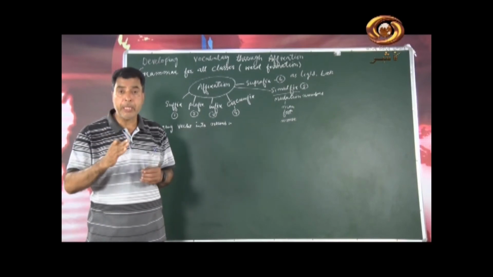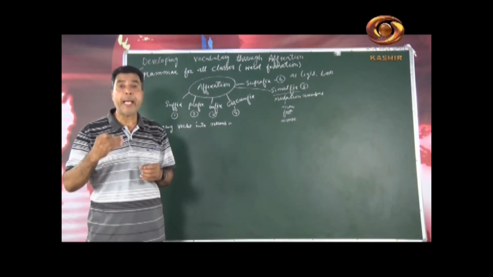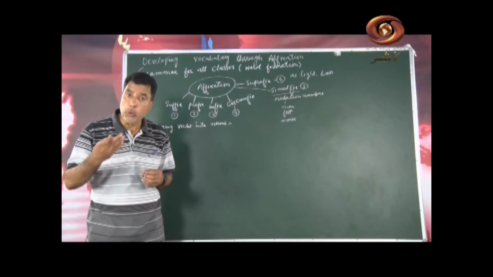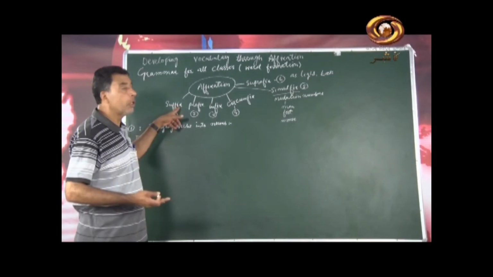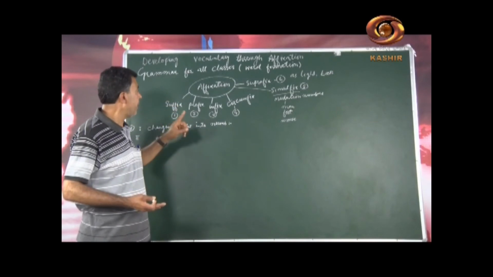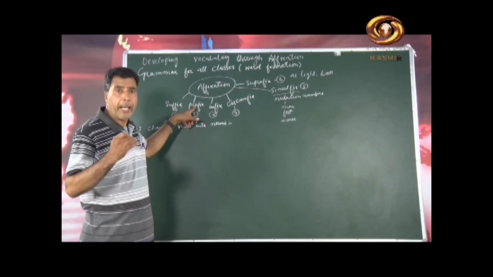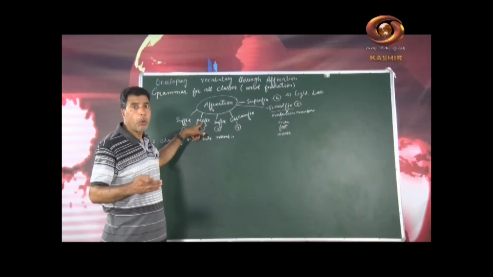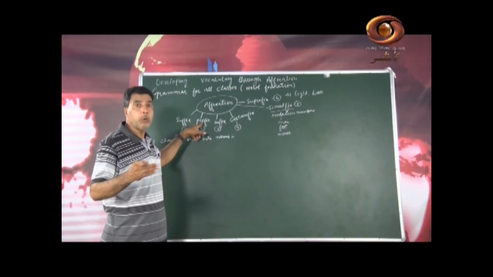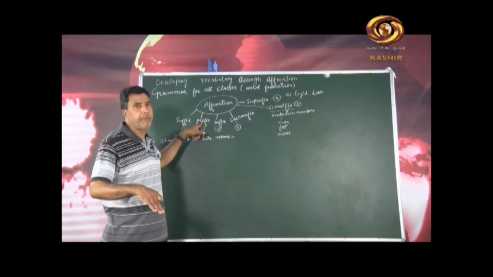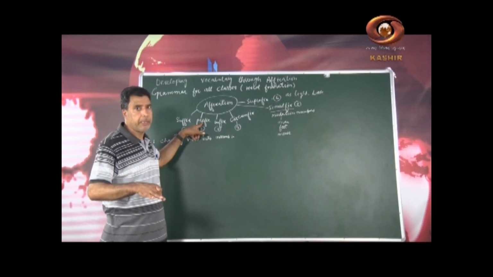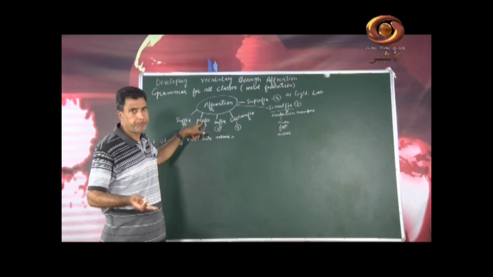Something, a syllable or a morpheme, that we add at the end of a root word is called a suffix. Then prefix: when we add a morpheme or a syllable to a root word in the beginning of a word, that is called a prefix.